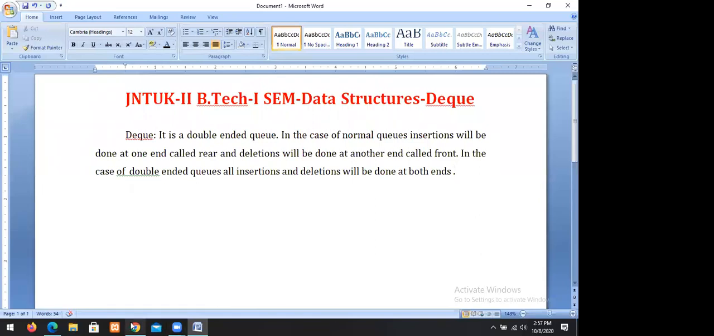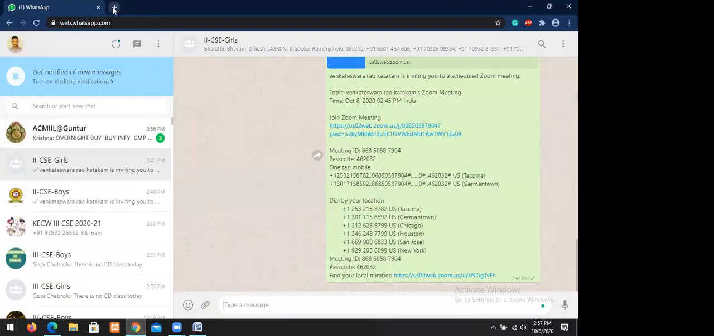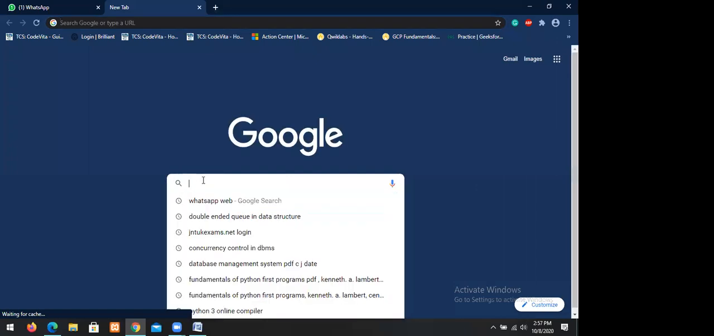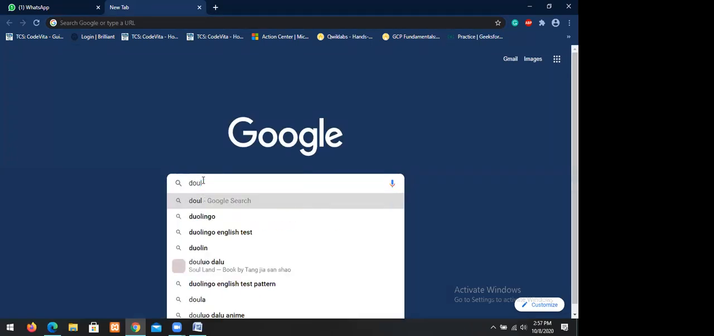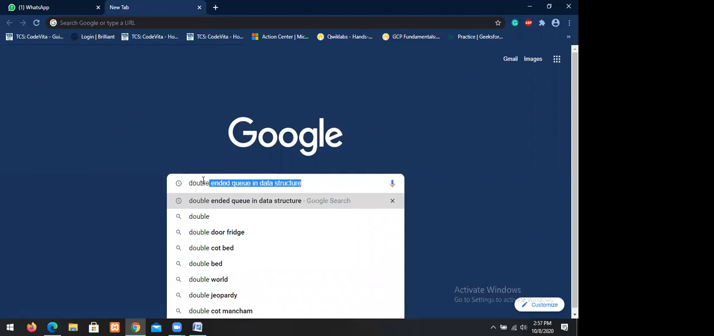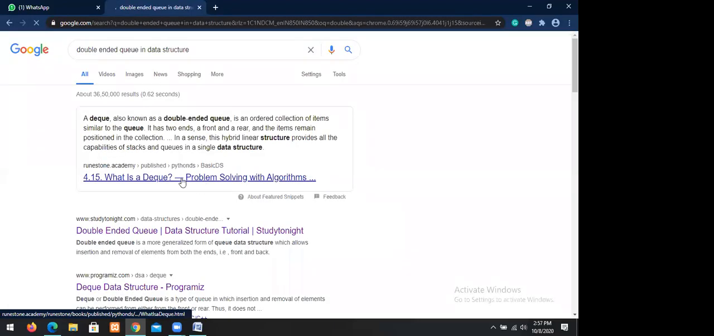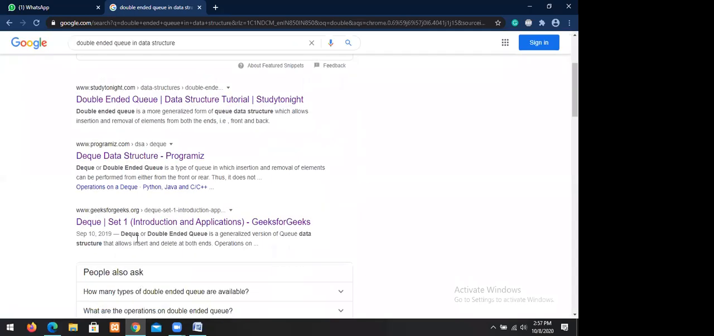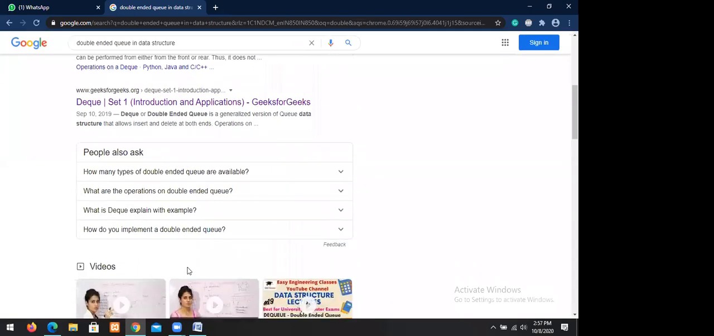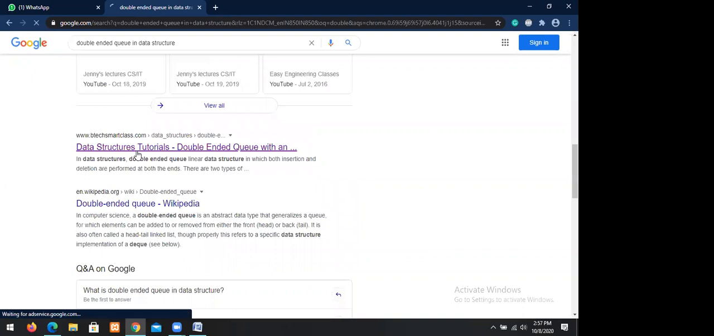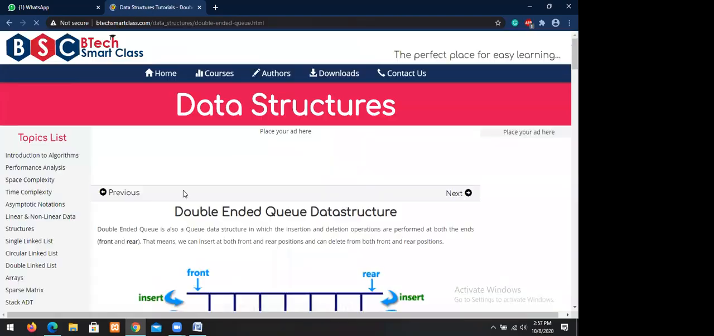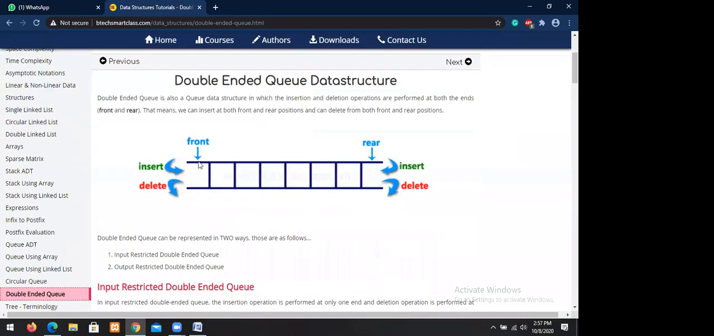We need one small diagram. I will take the diagram from other sides because it's difficult to draw.